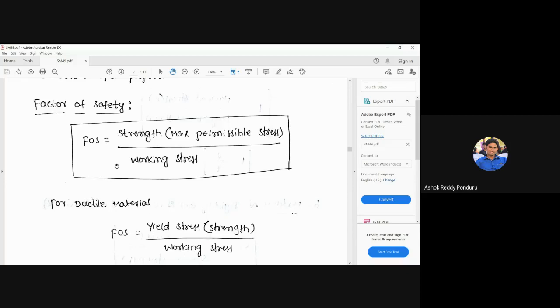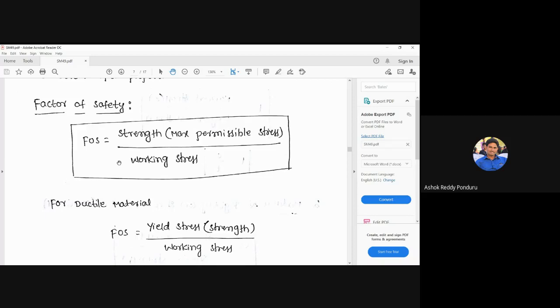So the strength should not be considered as just 101, 102, 103. At least we can consider more than 50% extra. If we consider 150, then 150 divided by 100 gives 1.5. That is the factor of safety. If you consider the strength of the material as 200, then 200 divided by 100, the factor of safety is equal to 2. But remember, the factor of safety always should be greater than 1.